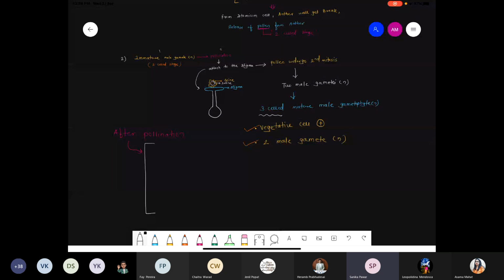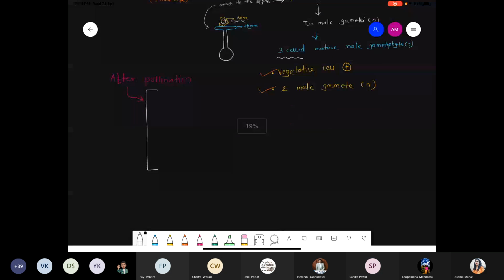Excuse me, ma'am. Could you please explain the three-celled mature male gametophyte first? I'm explaining this part. That's why after pollination I'm explaining that part. Don't worry. Yeah. So we are talking about after pollination.